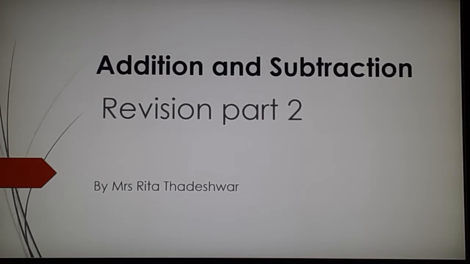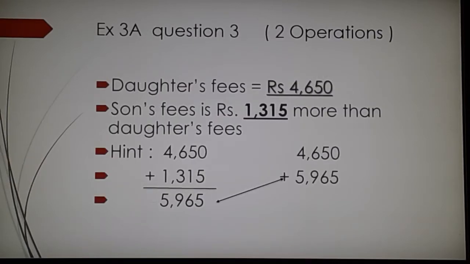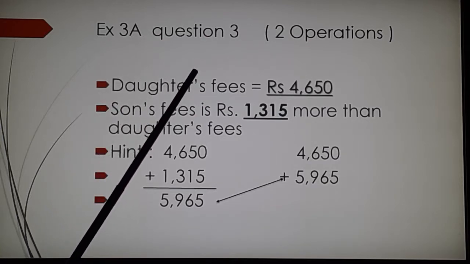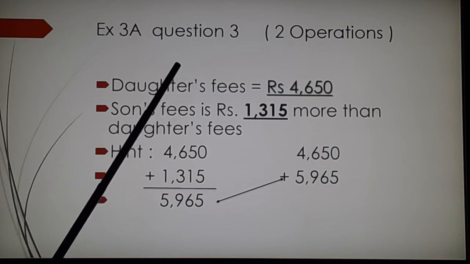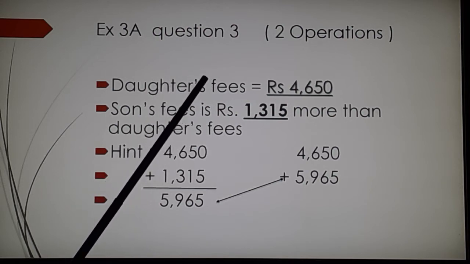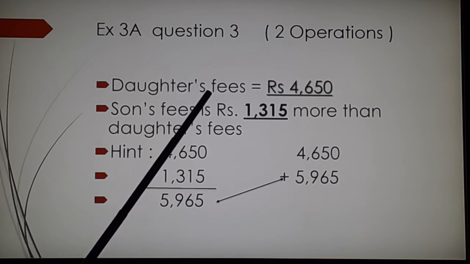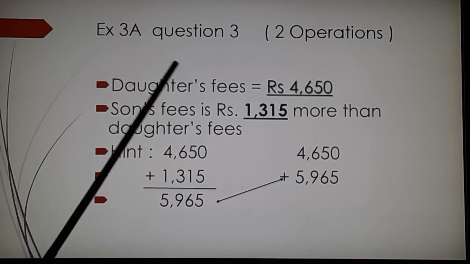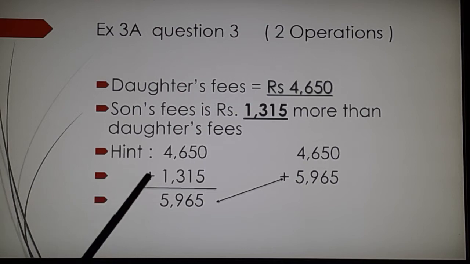Okay, children. So now let us start with the word problem, that is 3a. Now see, there may be a combination of word problems. Either there can be 2 plus, or 2 minus, or plus and minus, or minus and plus. Let us see some of the few word problems which I have selected.